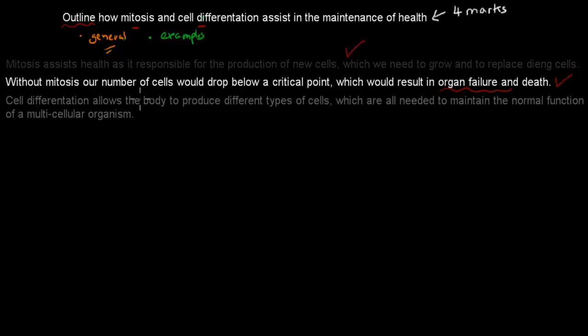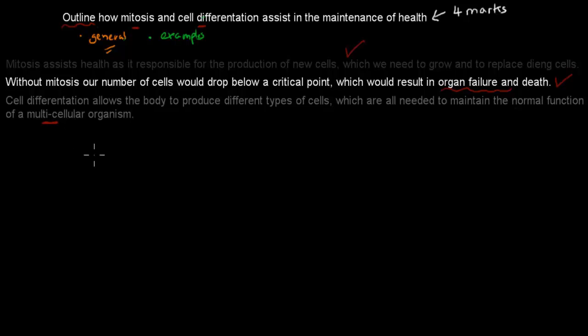Now we'll cover cell differentiation. Cell differentiation allows the body to produce different types of cells, which are all needed to maintain the normal function of multicellular organisms. I use the word multicellular because if you say all organisms, for example, a bacterium is just one cell. It's not going to have different types of cells. So just to be correct, I use the word multicellular, because unicellular organisms wouldn't have different types of cells.